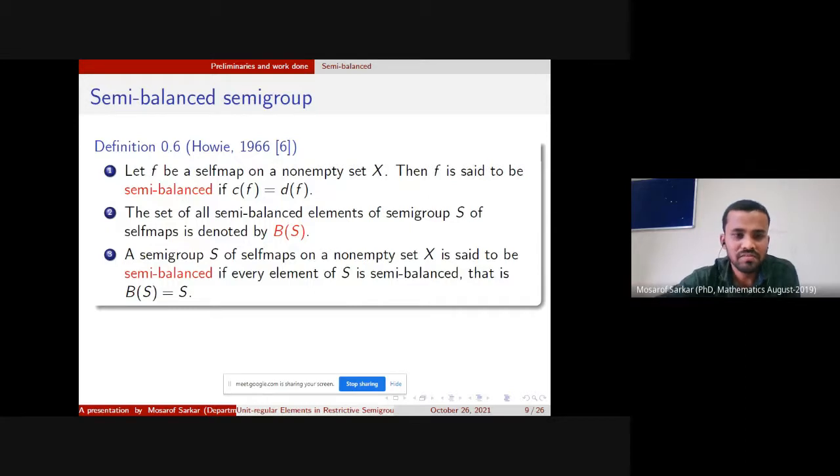Semi-balanced. Let f be a self-map on a non-empty set X. Then f is said to be semi-balanced if c(f) equals d(f). That means the collapse and defect of f are equal. The set of all semi-balanced elements of a semigroup S is denoted by B(S), and a semigroup of self-maps on a non-empty set X is said to be semi-balanced if every element of S is semi-balanced. That is, B(S) equals S.